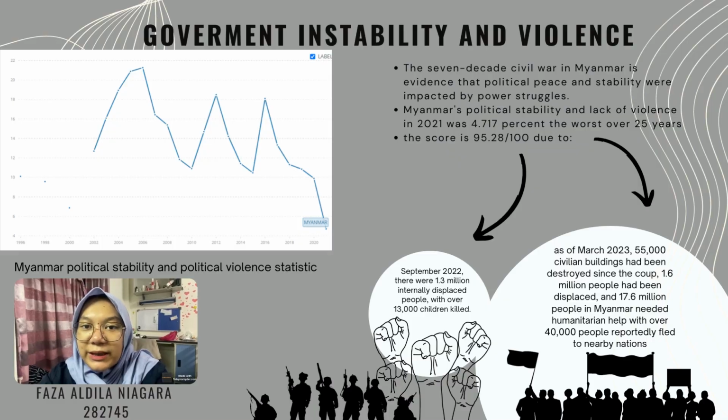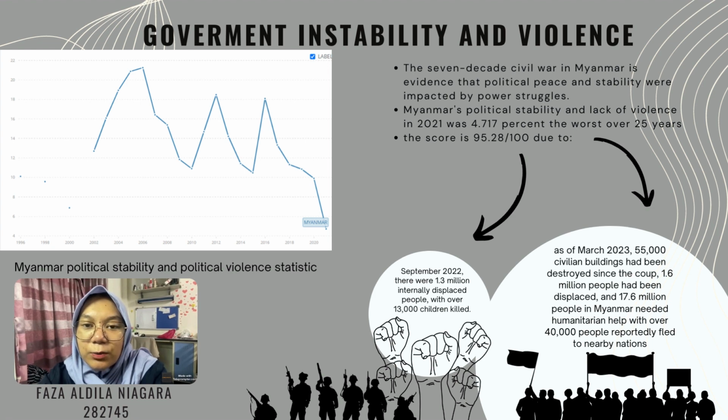The last is government instability and political violence. The 7-decade civil war in Myanmar is evidence that political peace and stability were impacted by power struggles. Myanmar's political stability and absence of violence in 2021 was 4.717%, the worst in over 25 years. The score is 95.28 out of 100 due to the large number of victims and losses.